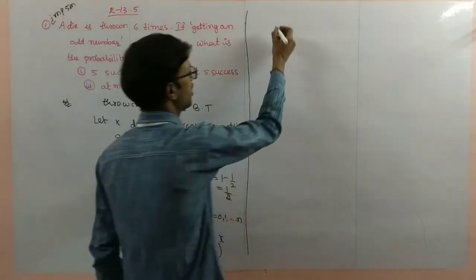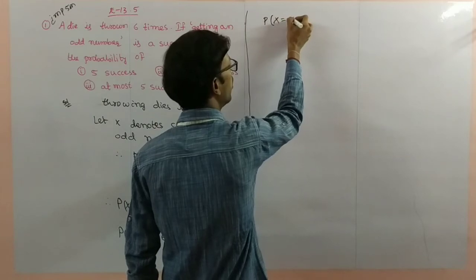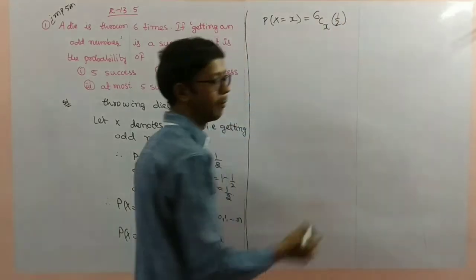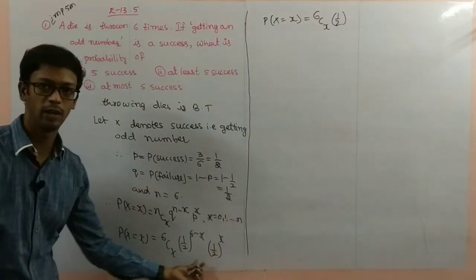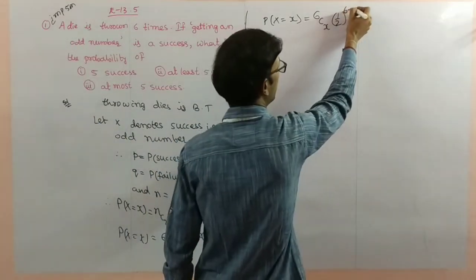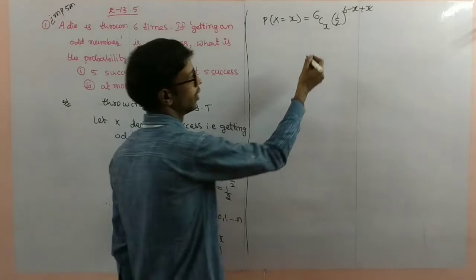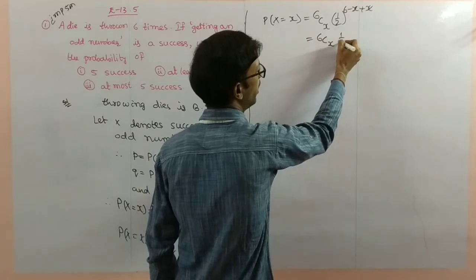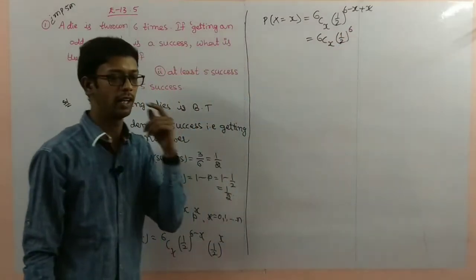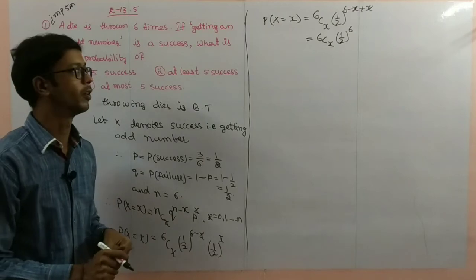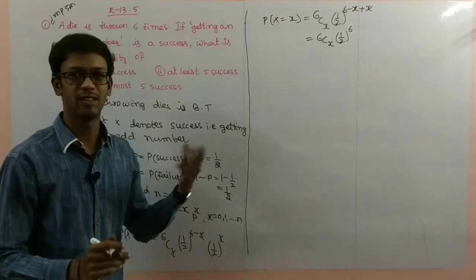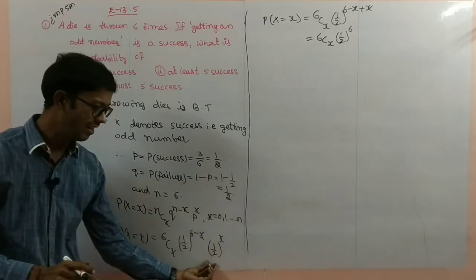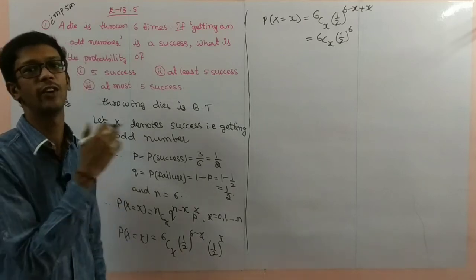Here I will make the simplification first. P of X is equal to 6Cx, 1 by 2 power... Here you observe the bases are equal, 1 by 2 is there, so powers should be added and cancel. Next, 6Cx, 1 by 2 power 6. Directly I am writing here, since the bases are equal, the condition that powers should be added I am using. The previous example problem also we can make in this way, but only when the failure and success probabilities are the same can we do this step.